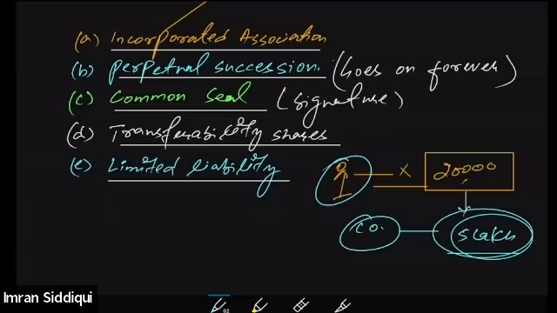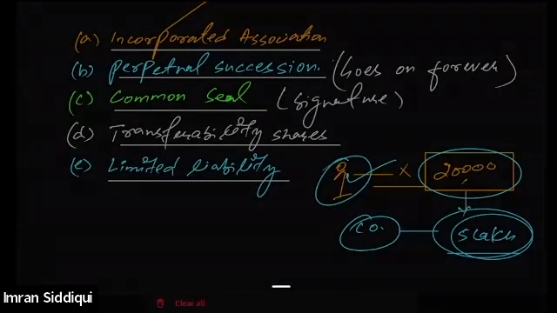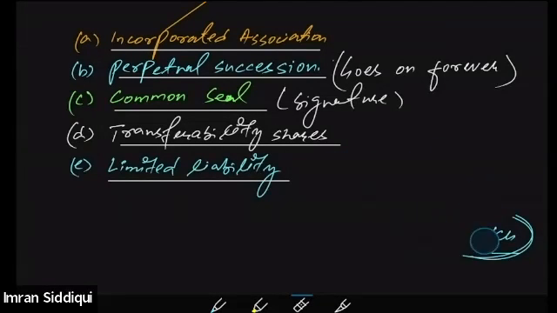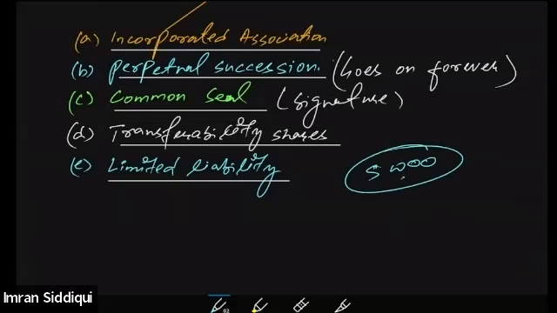Even if the liability of the company is far more than the amount of capital that Mr. X has invested, since it is a case of a company, his liability will be only to the extent of 20,000. The company cannot claim or ask Mr. X to pay more. He will be liable to the amount of shares that he has bought in that company. If he has invested 50,000, his liability will be restricted to the amount of capital that he has contributed, or the amount of shares he has subscribed, not more than this.